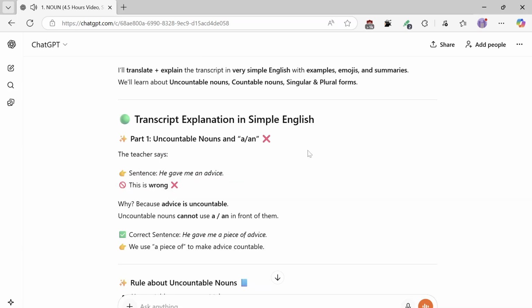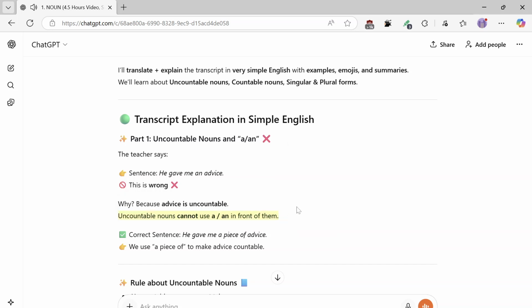Nouns, singular and plural forms. Transcript explanation in simple English. Part 1. Uncountable nouns and an. The teacher says the sentence, he gave me an advice, is wrong. Why? Because advice is uncountable, and uncountable nouns cannot use a or an in front of them. Correct sentence: he gave me a piece of advice. We use a piece of to make advice countable.